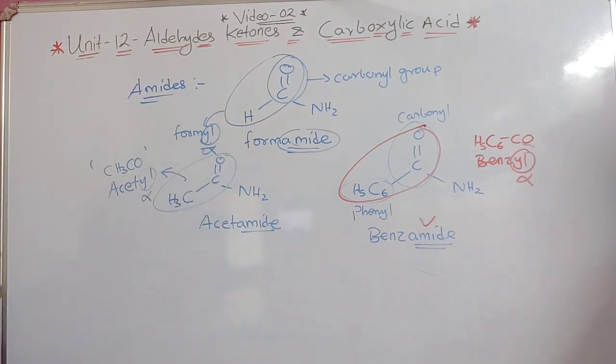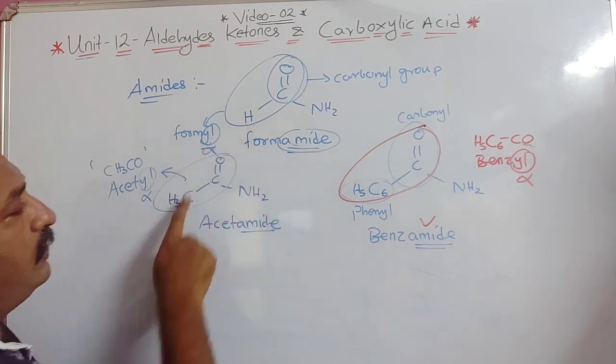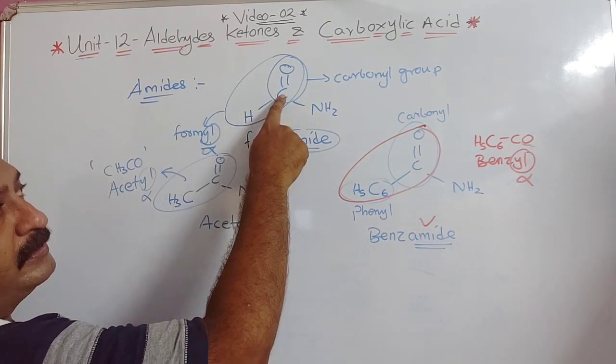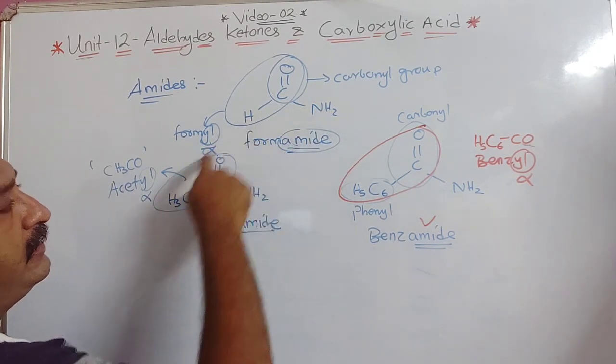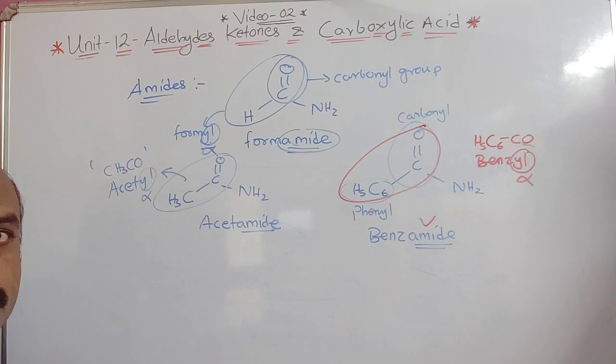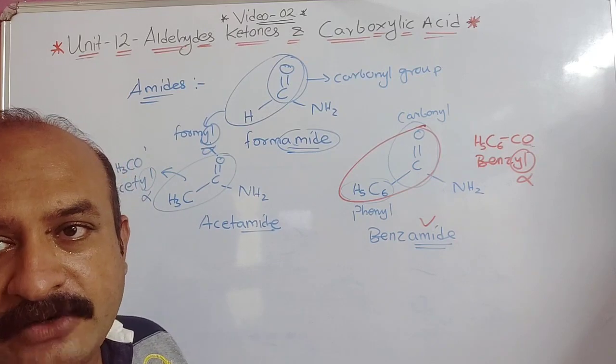So this is the group in which a carbonyl carbon is attached to either hydrogen or carbon, and the carbonyl carbon is also attached to NH2. In both cases NH2 is common; here H and CH3 are different. So all these three examples you can write down in your fair book for amides.